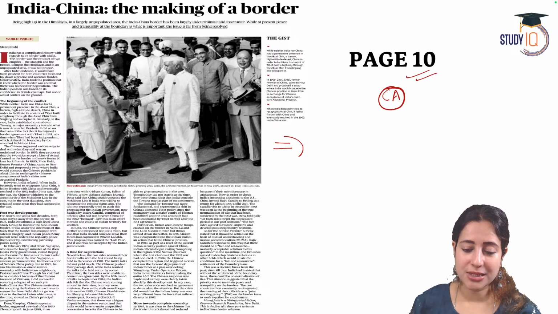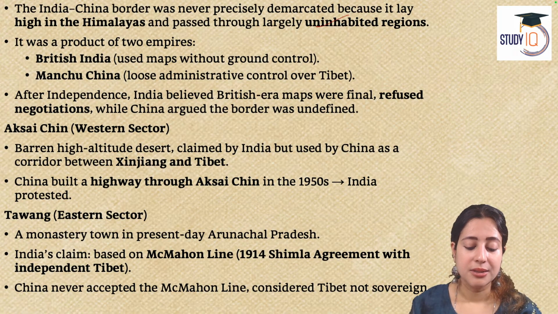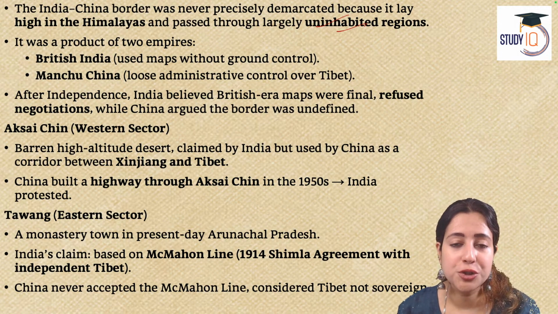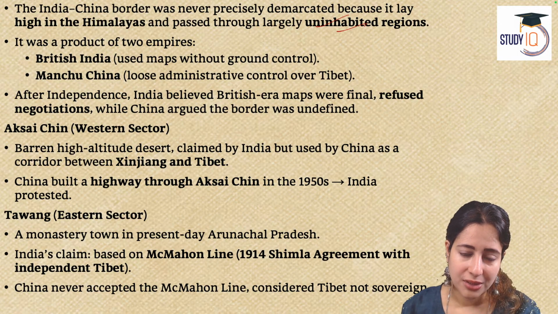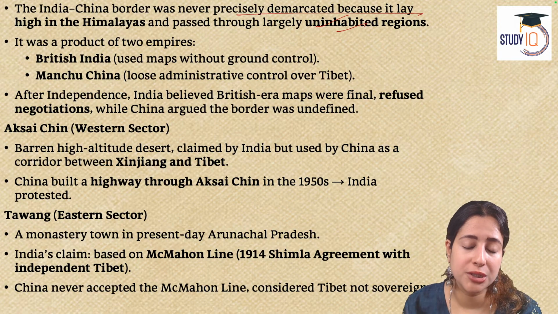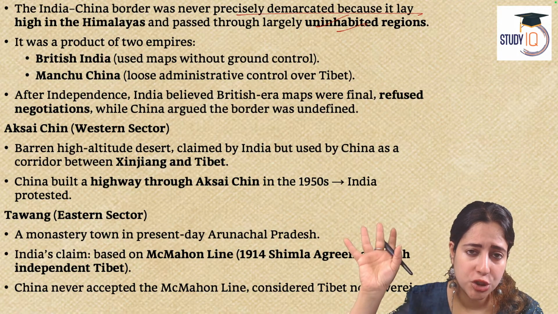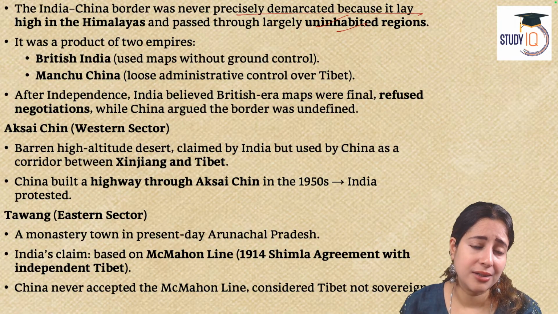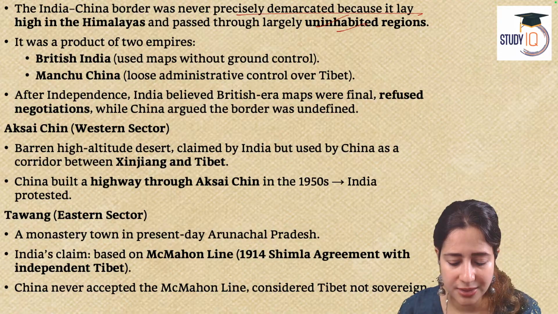So this article is just talking about how India and China were two such countries which never got an opportunity to decide mutually what is the exact line of control. We could blame the British for that because the India-China border was never officially demarcated. The reason is that it is situated in a very difficult geographical area up in the Himalaya mountains, and going there and stationing army there was a very difficult challenge until the last few decades.